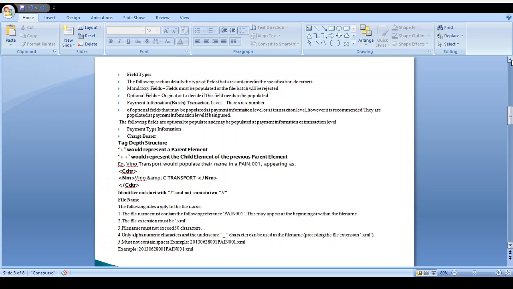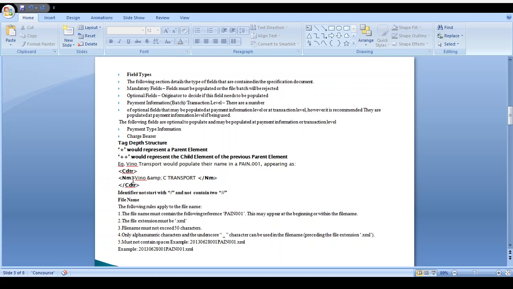How does it look tag-wise? It contains two kinds of tags, parent and child. Take an example: the name is populated in PAIN001. Vino is a creditor. Someone sends money to Vino, and at that time the name should be populated on the creditor side. The tag already comes under creditor, and that is a parent tag.